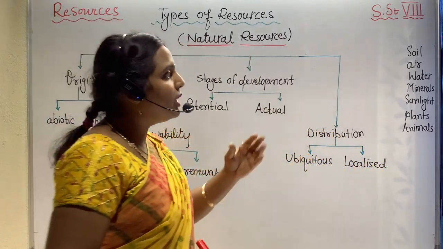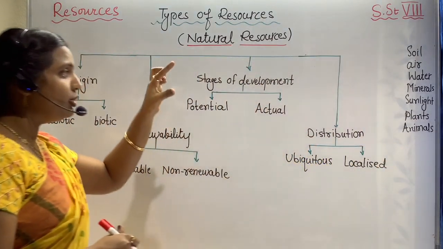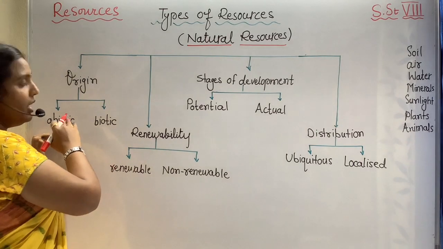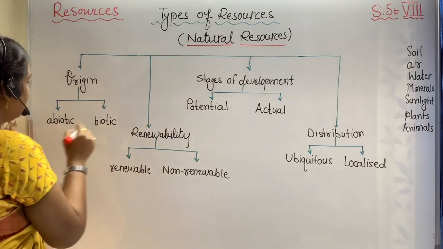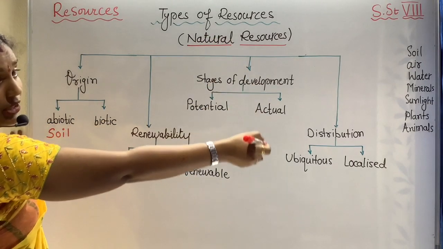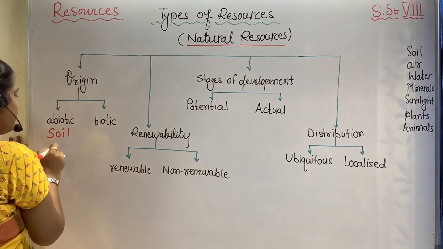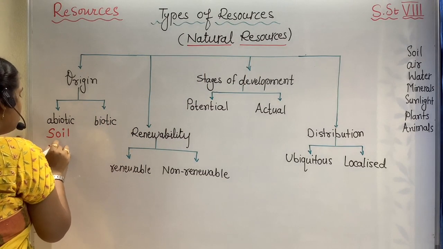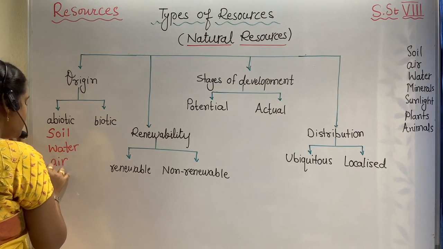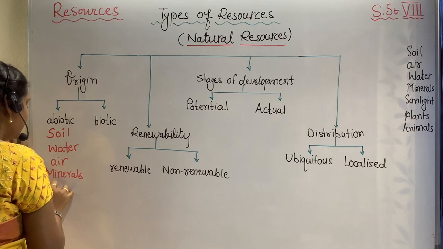Now, let me keep all these things, whatever we have written in the name of natural resources, into the categories. What I can write here under abiotic, just whatever the things I have written over there, I'm putting according to the category. So right now, my examples I can write like soil, water, air, minerals, sunlight.